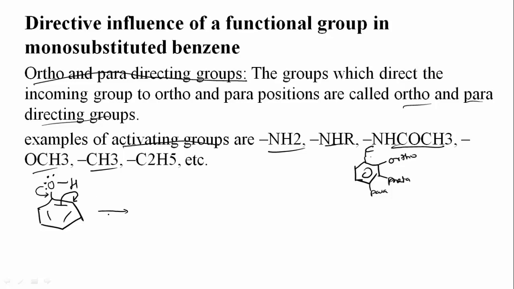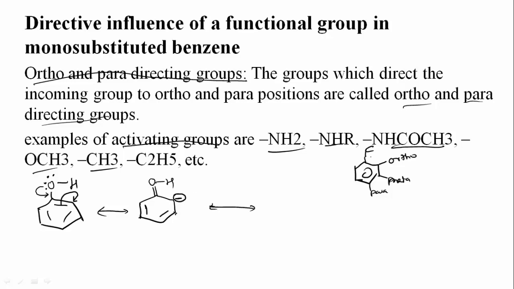So what you will get? Here we will get the benzene ring. Here a double bond is formed now, and here the bond is removed. Here double bonds are present, and since the electrons are shifted to this ortho position, here a minus charge is formed. And again what happens?